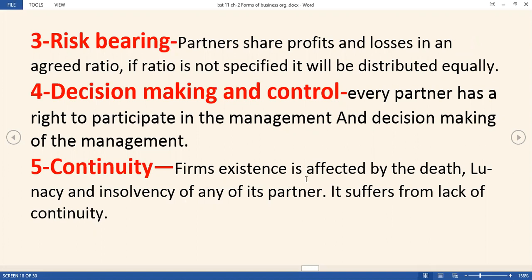So this is a drawback of the partnership firm, that it is affected by these things, students. Same in the sole proprietorship also we have the demerit that it is affected by the life of the owner. So here in the partnership also there is a demerit or limitation.